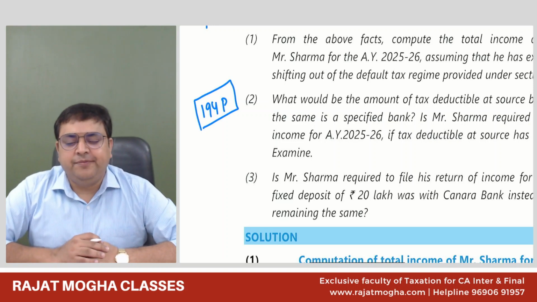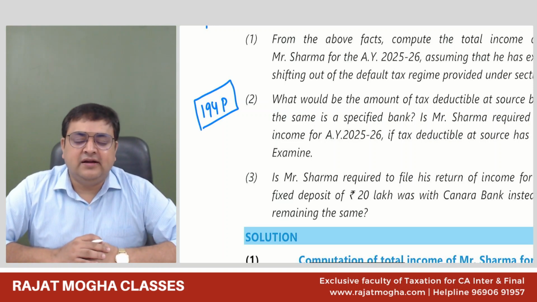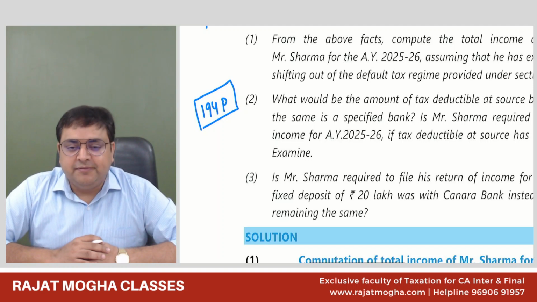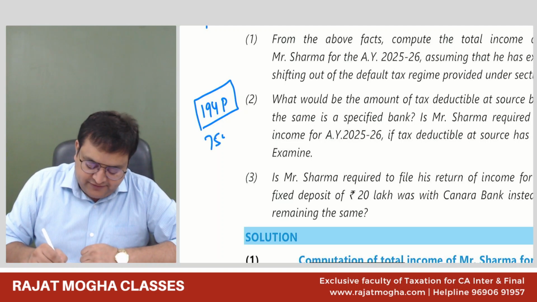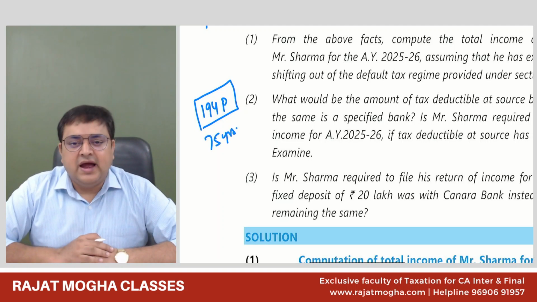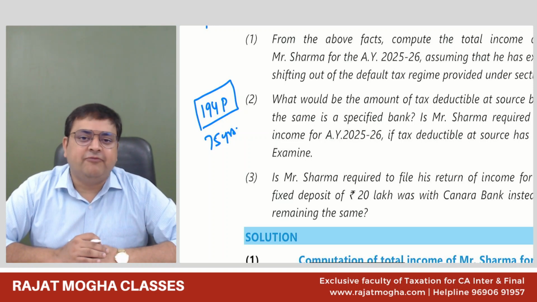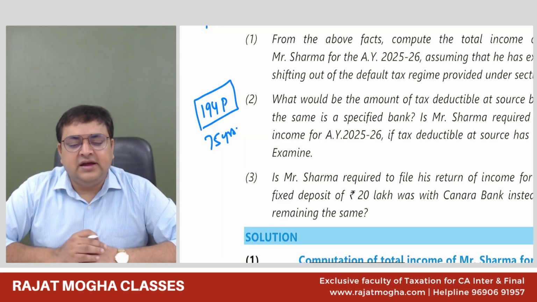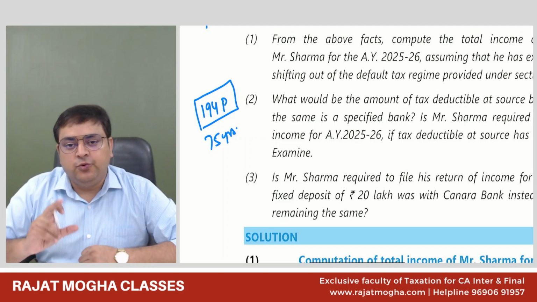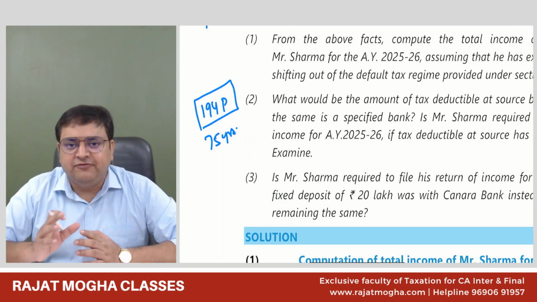What is 194P? 194P says that if a person is 75 years or more, and he is getting only two types of income, one in the form of pension, and the other is the interest from the bank, and they both are coming into one bank only, which they call a specified bank.